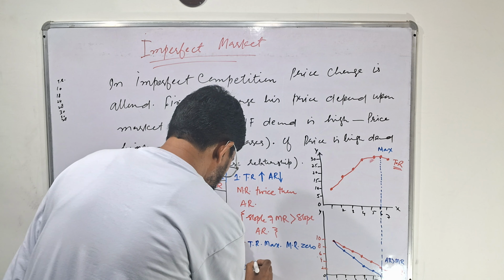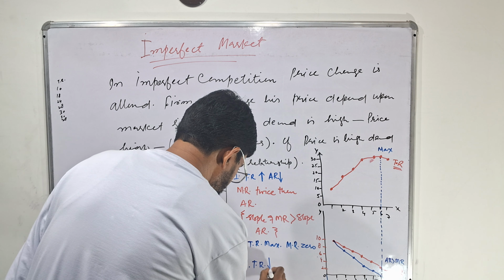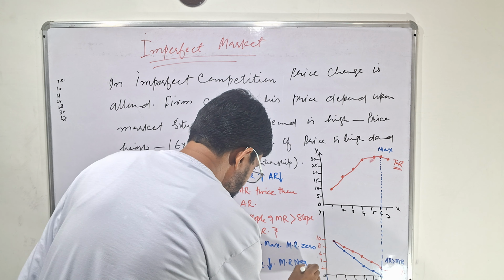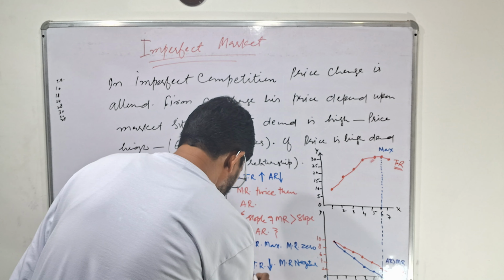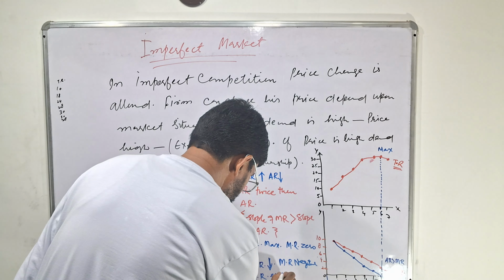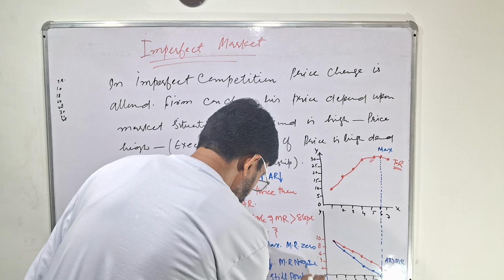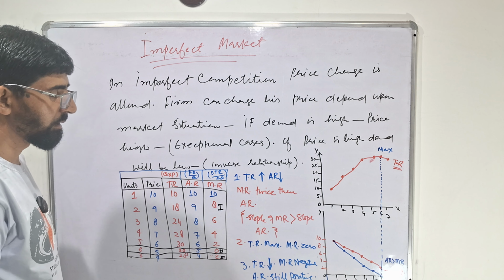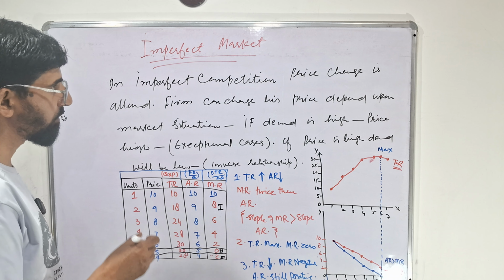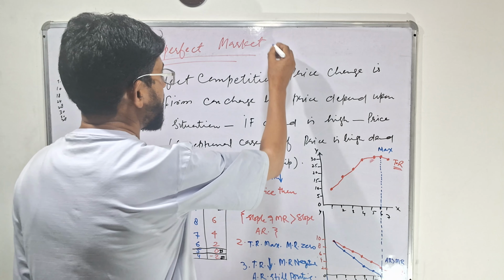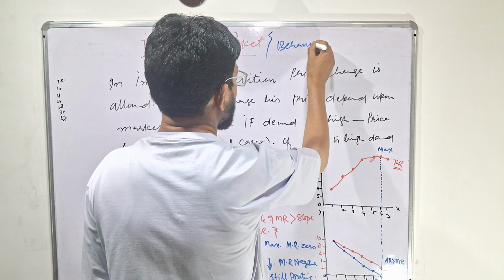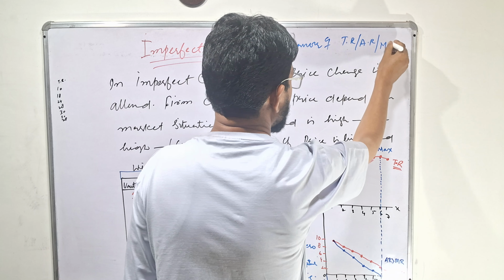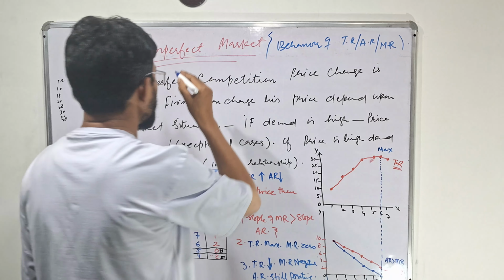Third one: total revenue is declining, marginal revenue becomes negative, and average revenue is still positive. This is the behavior of total revenue, average revenue, and marginal revenue in the case of imperfect competition.